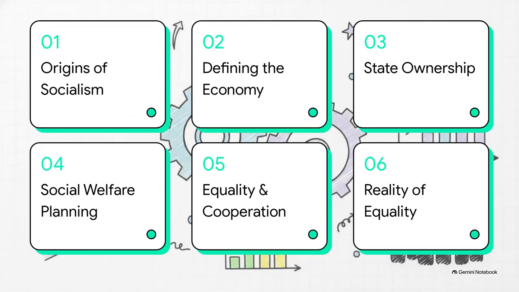Here's our roadmap for today. 1. The origins of socialism. 2. Defining a socialist economy. 3. State ownership and production. 4. Planning for social welfare. 5. Equality and mutual cooperation. And 6. The reality of income equality. All right, let's dive into this.